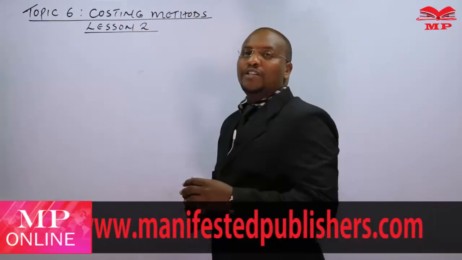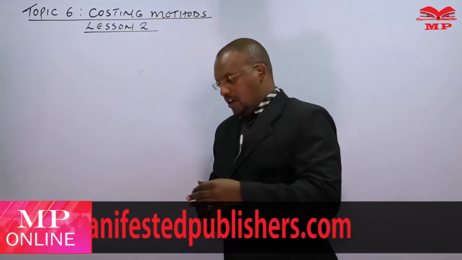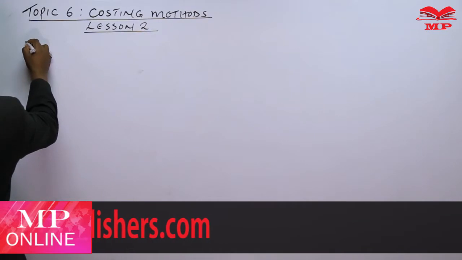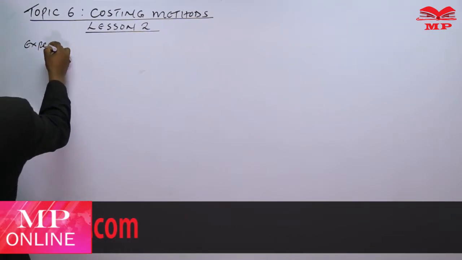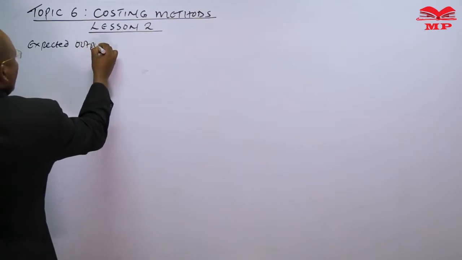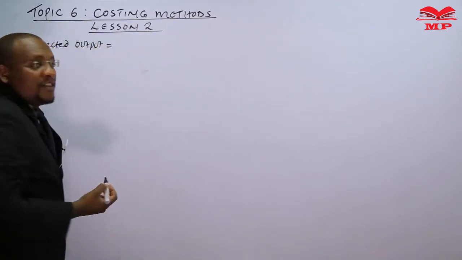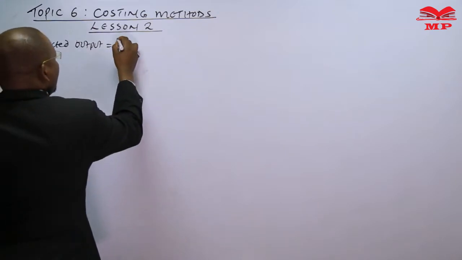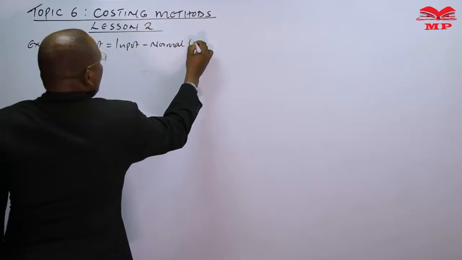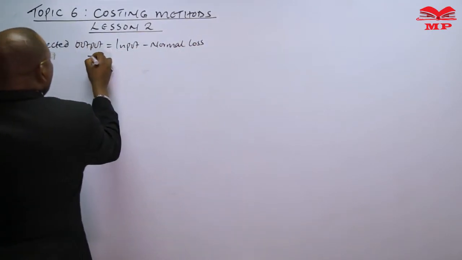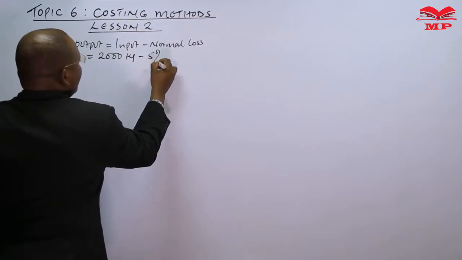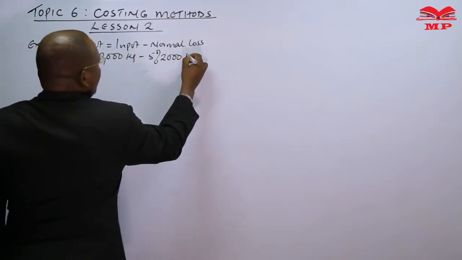So in our case, to determine whether you have abnormal loss or abnormal gain, we are going to have the expected output. This is the input minus the normal loss, which is 2,000 kgs minus 5% of 2,000 kgs.